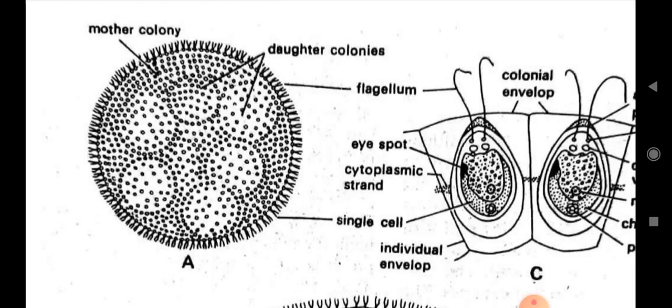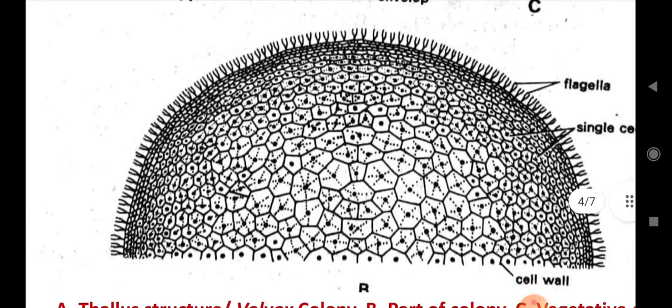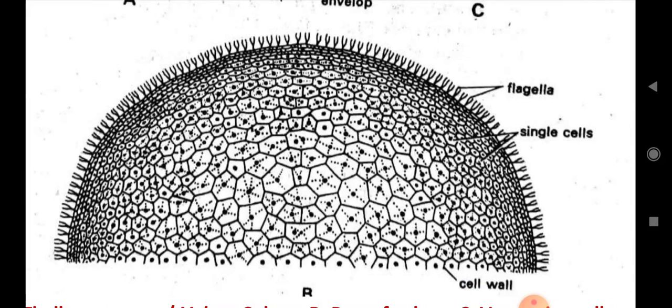Okay, so this is number A, the colony of the Volvox. Now in diagram B, again we are observing here a small part of the colony having single cells, and each cell having flagella.